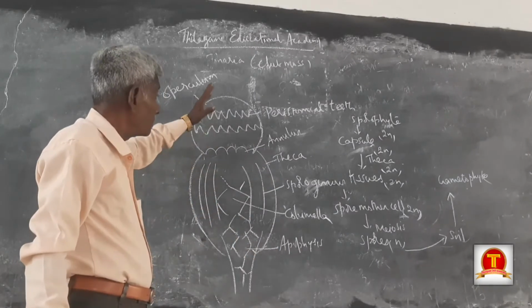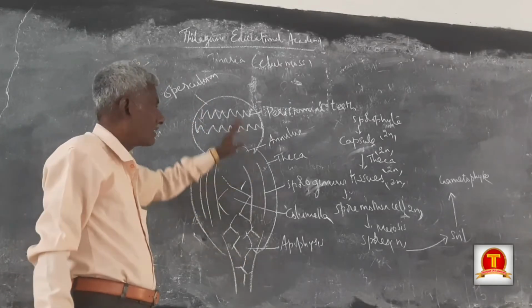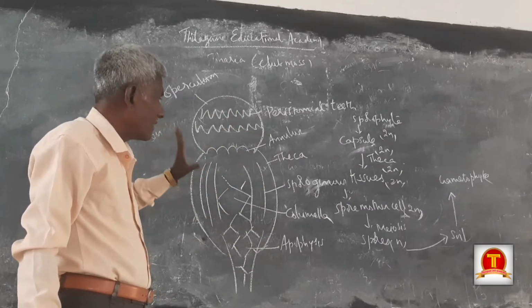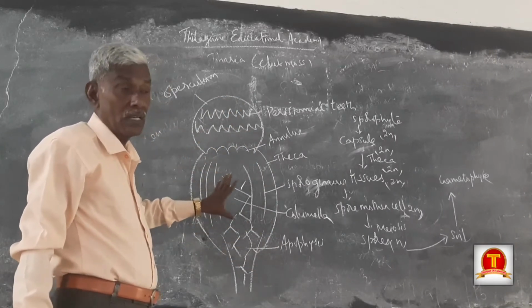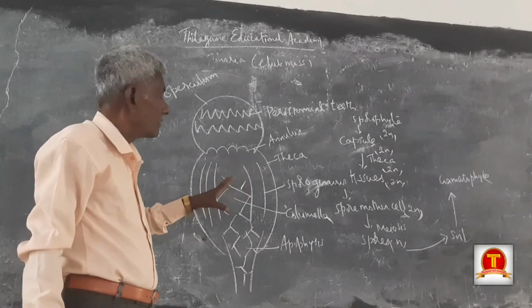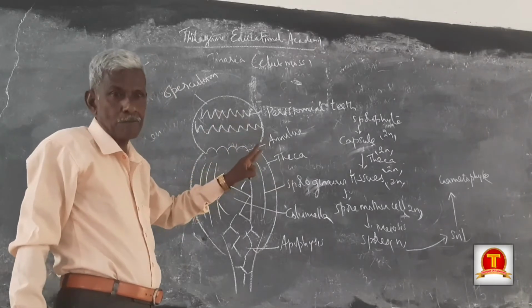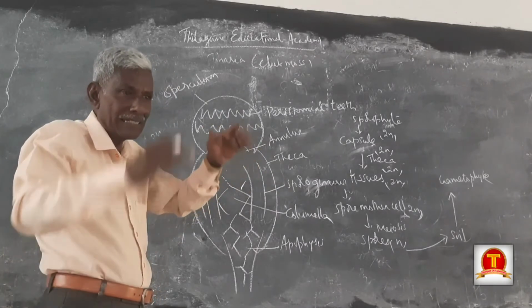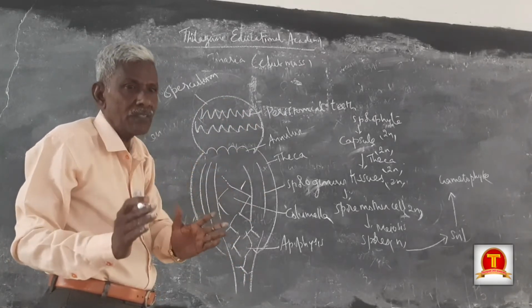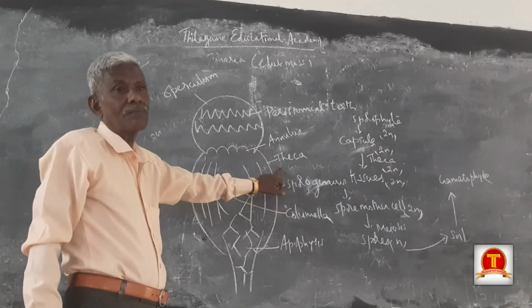The fertile part of the entire sporophyte is the capsule, while the fertile part of the capsule is the theca. Both are different.